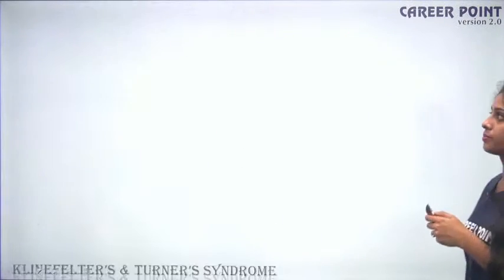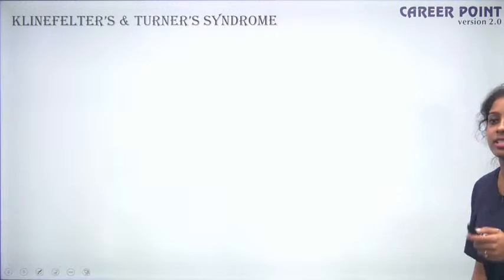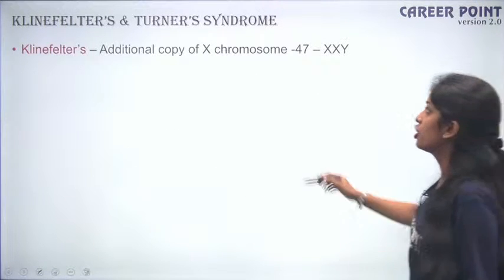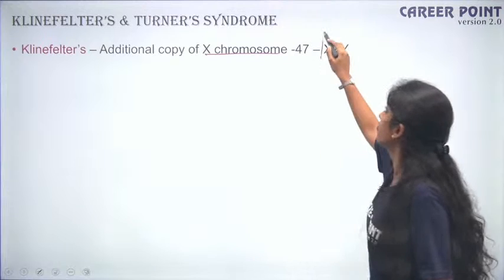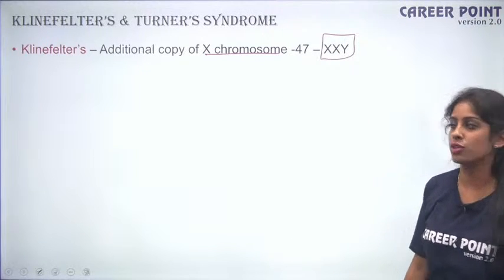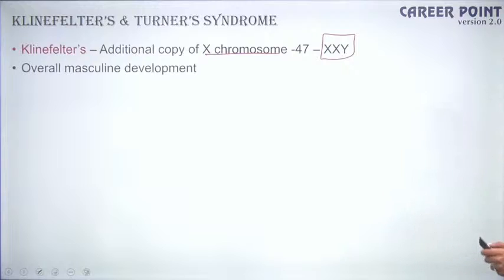Okay. So Klinefelter's and Turner's syndrome. Klinefelter's is when you have an additional copy of the X chromosome, so you will have 2 copies of X chromosome. That makes it 47 chromosomes. Overall masculine development will be there because Y is there.